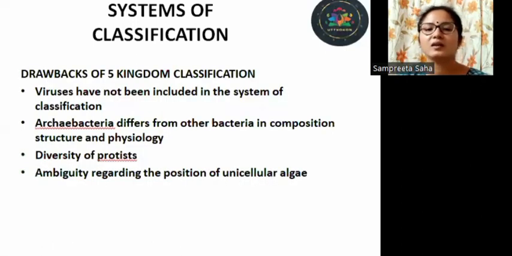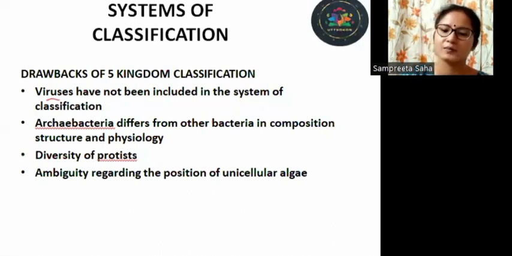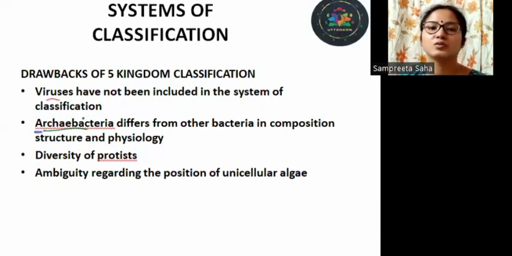Now this five kingdom classification, in spite of being extremely popular and well accepted, also had drawbacks. The first drawback was that viruses have not been included in the system of classification. We have considered bacteria, fungi, and protists, but we have not considered viruses. Archaea differs from other bacteria in composition, structure, and physiology, but they were pushed into the group Monera.